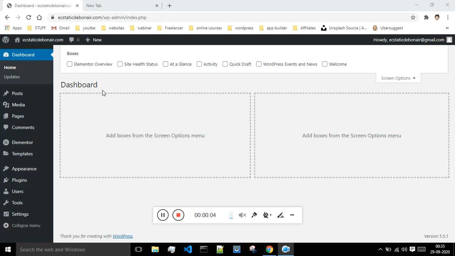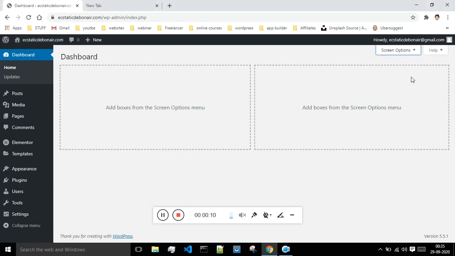Hey, what's up guys, welcome to the course of WordPress. Today we will be looking at the introduction of the dashboard of WordPress. So this is the WordPress dashboard. All the required information like the statistics of your website and everything, you will see all those details over here.